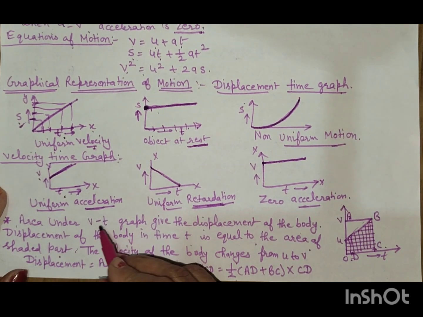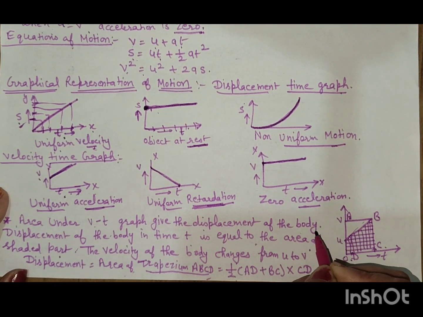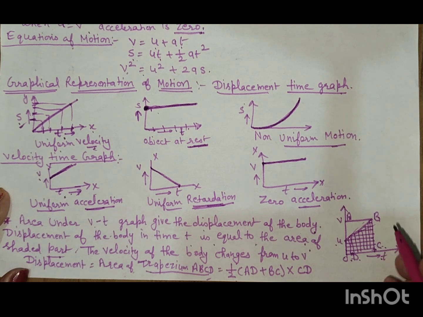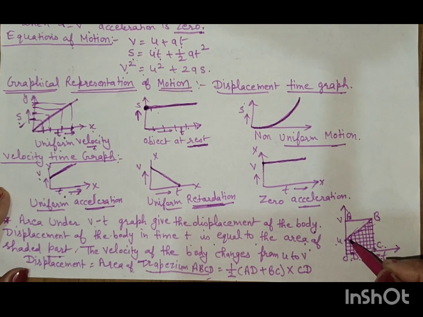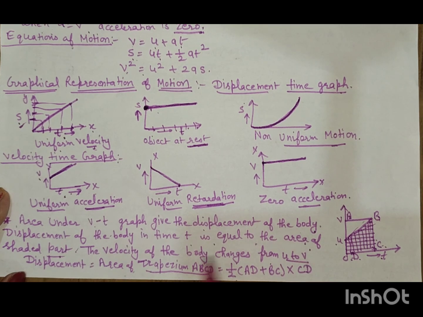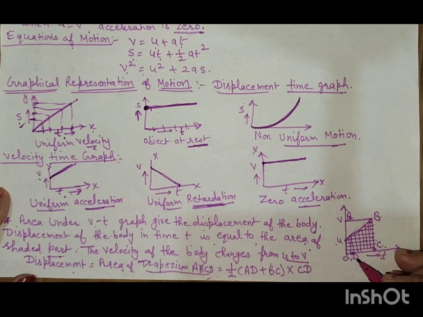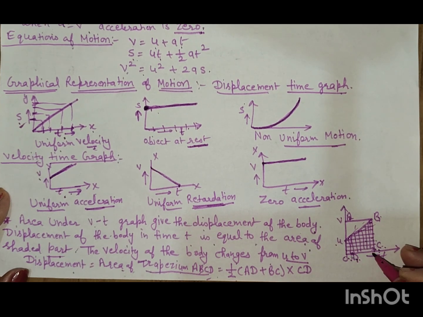Now, the area under the velocity time graph gives the displacement of the body. Displacement of the body in time t is equal to the area of the shaded part. The velocity of the body changes from u to v. Displacement is equal to the area of trapezium ABCD, which is half into (AD plus BC) into